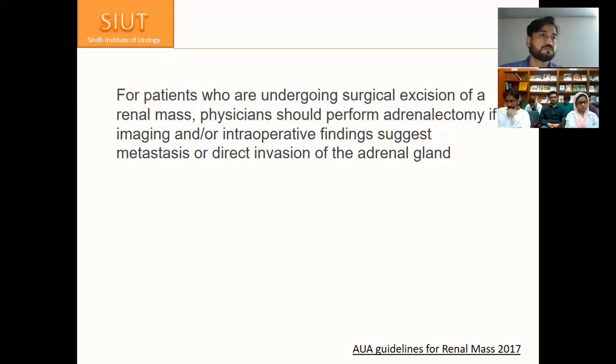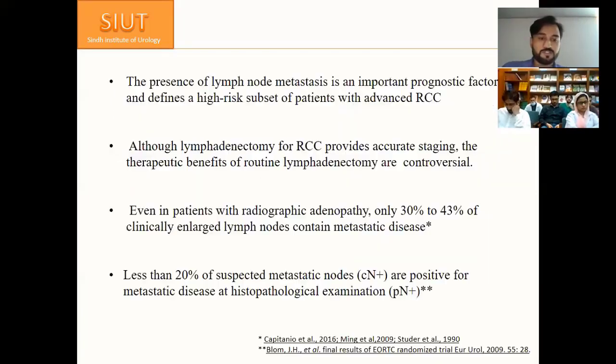So at the end of the day, this is the expertise and comfort level of the surgeon. If he or she feels they are able to remove it easily, smoothly, without any complication, go ahead and remove. Otherwise, there is no need for any heroic act at that time because, as you mentioned in the guidelines, there is no added value. Lymph node dissection.